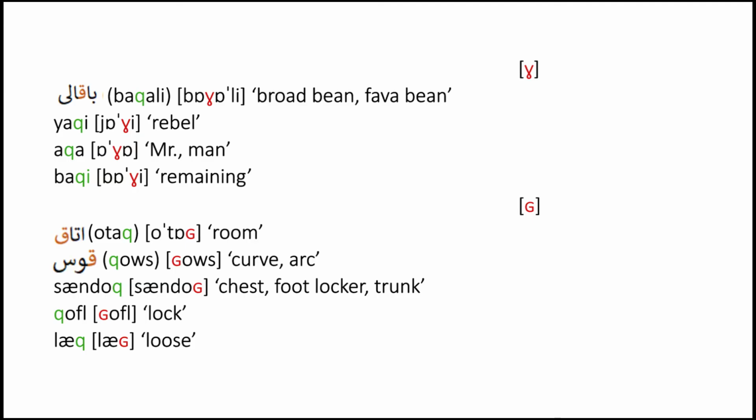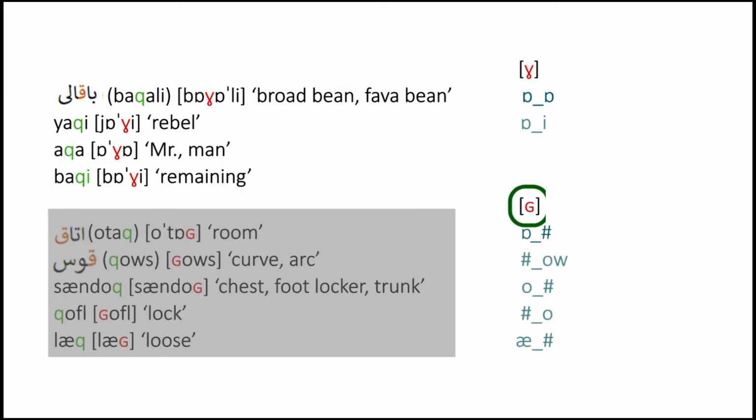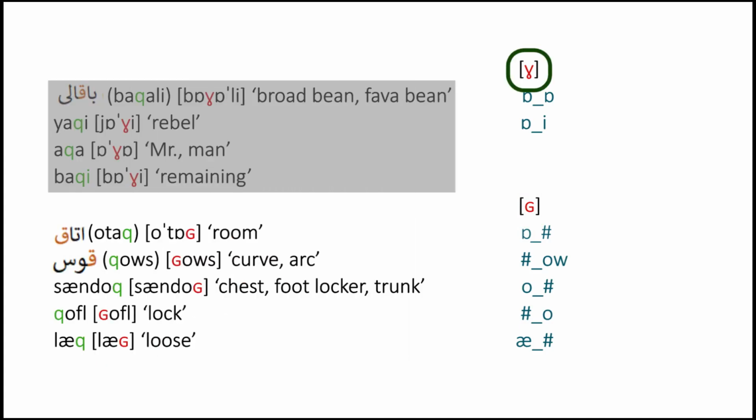So now I'm going to list the environments for each of these. Here, if you look at the sound in question, it's preceded by a vowel and followed by a vowel. Here, it's preceded by a vowel, and it's followed by the final word boundary. So in these words, we are dealing with the voiced uvular plosive. But here, we are dealing with the voiced fricative.